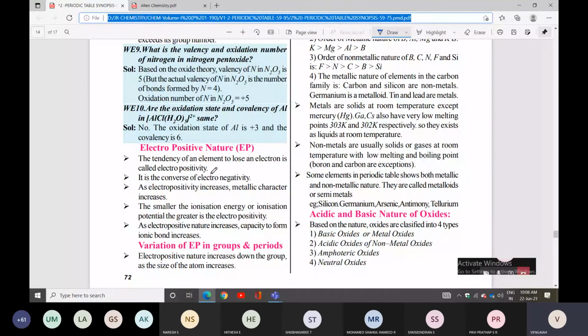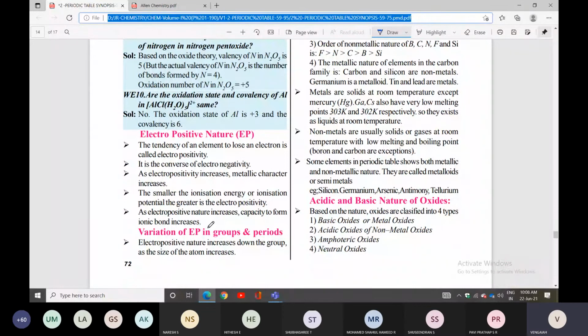As electropositivity increases, metallic character also increases. The smaller the ionization energy, the greater the electropositivity, and the capacity to form an ionic bond also increases. Now the variation of electropositivity in group and period: electropositive nature increases down the group as the size of the atom increases, and decreases across the period.